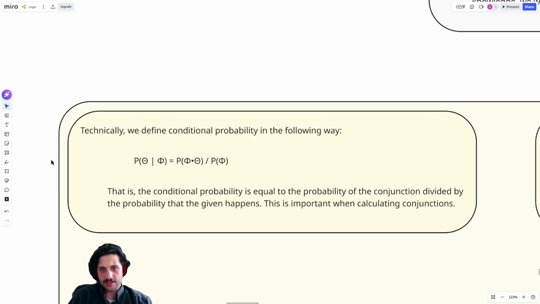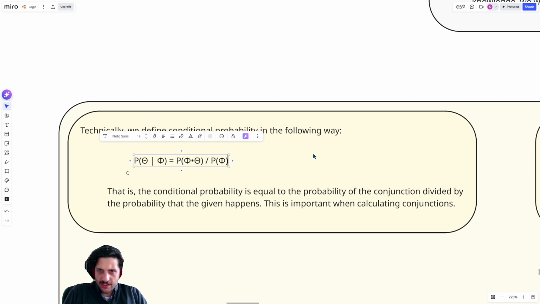So more technically, we define conditional probability in this way. That is, the probability that phi happens given that theta happened is simply the probability that they both happened divided by the probability that phi happened. Now, this can be not as clear as just thinking through the change of probability space, so I don't want to get too far into the weeds thinking about this. In fact, this is going to probably make more sense after we discuss our next rule.